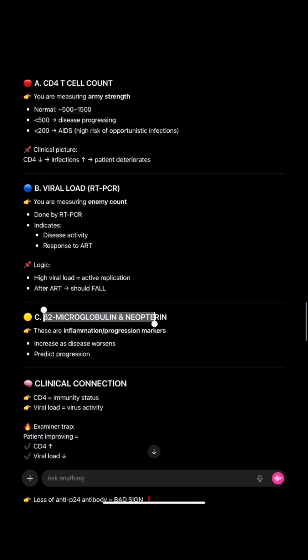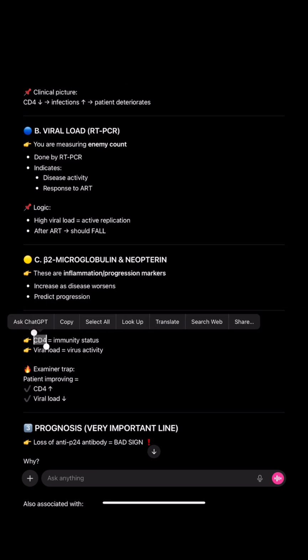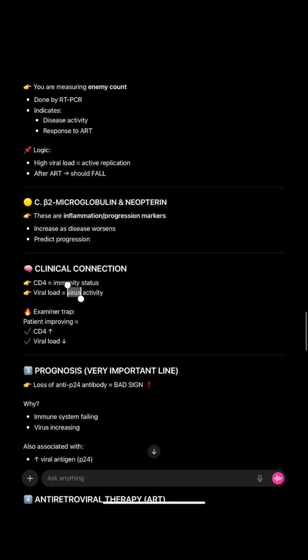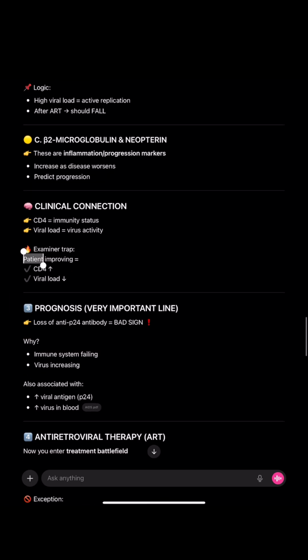Beta 2 microglobulin and neopterin. These are inflammation and progression markers. These increase as the disease worsens and they predict the progression. So CD4 is the immunity status and the viral load is the virus activity. If CD4 is increasing and viral load decreases, that implies the patient is improving.